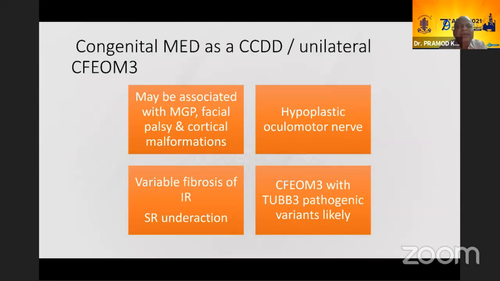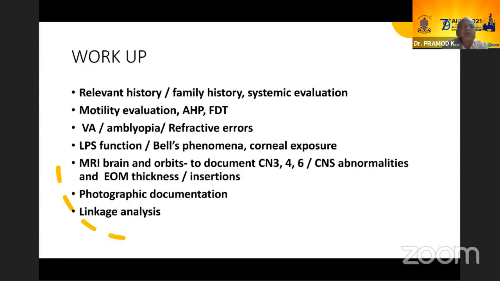Now, congenital MED as CCDD, this could be unilateral CFUM3 because may be associated with MGP, facial palsy, and cortical malformations. Variable fibrosis of the IR and SR underaction is there. The hypoplastic oculomotor nerve could be hypoplastic, and CFUM3 with TUB3 pathogenic variants has been reported in a family. So some association has been shown that this could be with TUB3. Association could be there with MED.